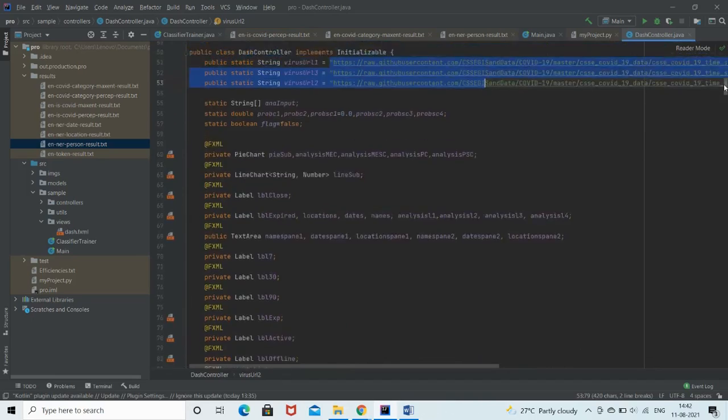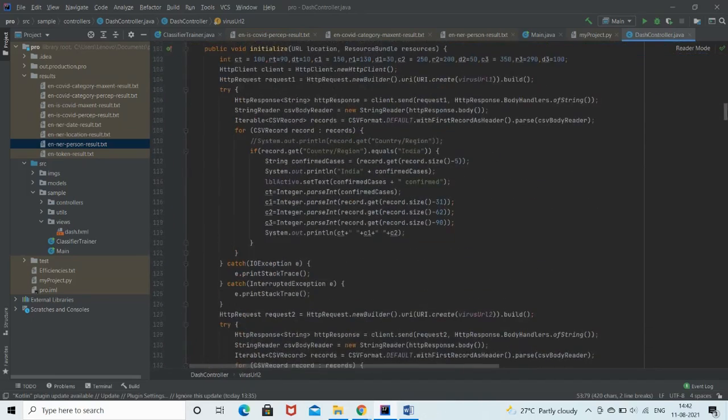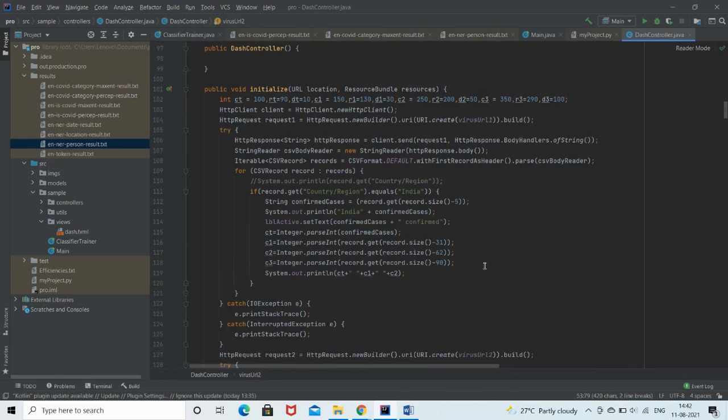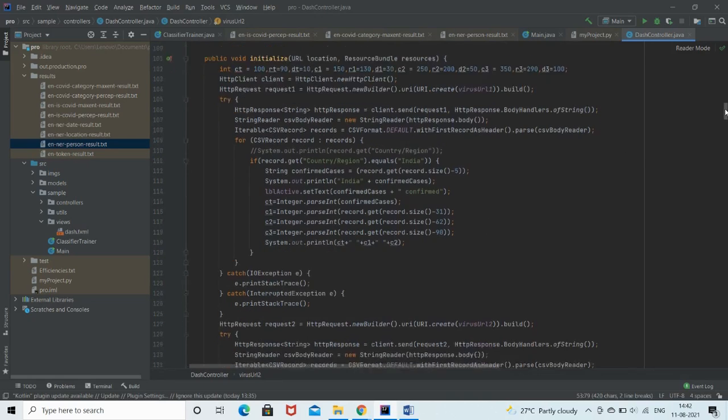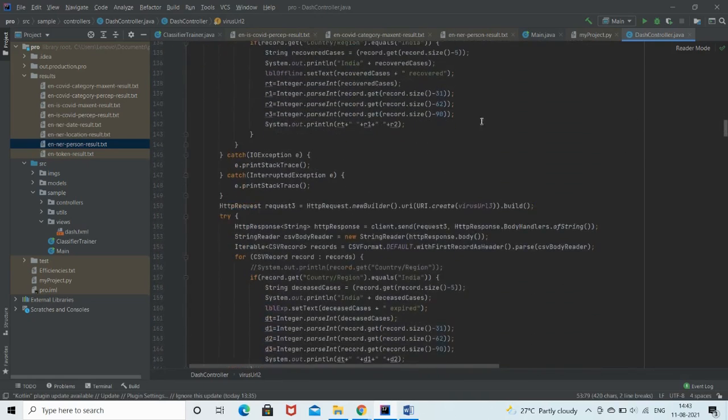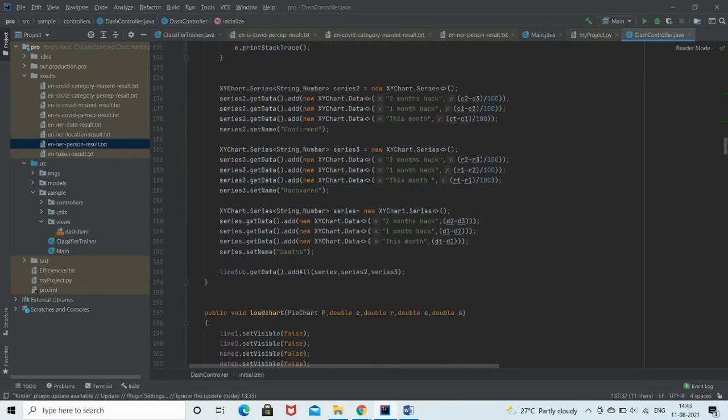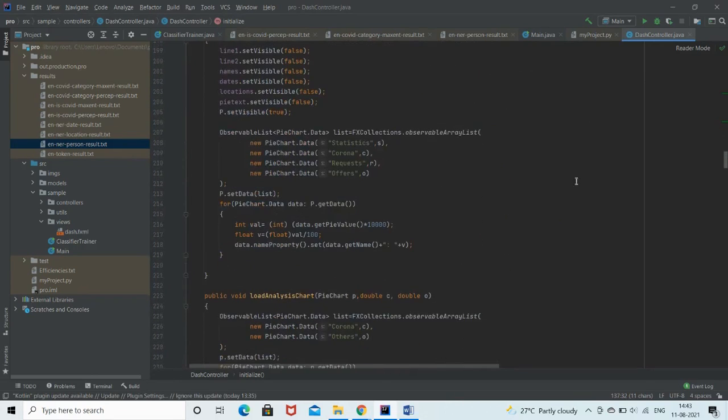The URL is here, and we are using a CSV reader for that. We are sending the calculated data to the front end from here, and I think from here Sahil can continue, ma'am.